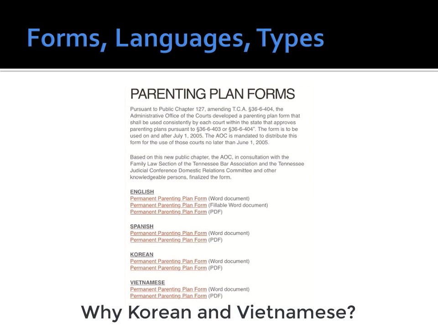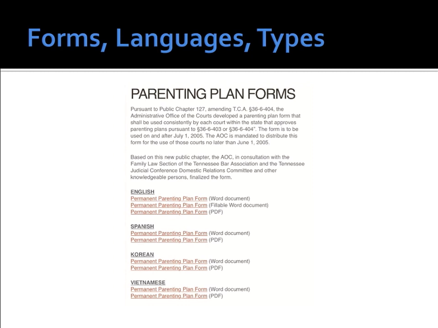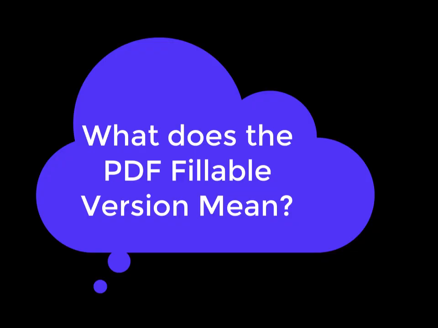Why Korean and Vietnamese? I don't know, but if you ever needed those, they're available. These are options for you. The issue sometimes that we see with this is one parent has English as a second language, like one parent is Spanish and one parent speaks English as their first language. You could, if you wanted to, have the form filled out in each of those.